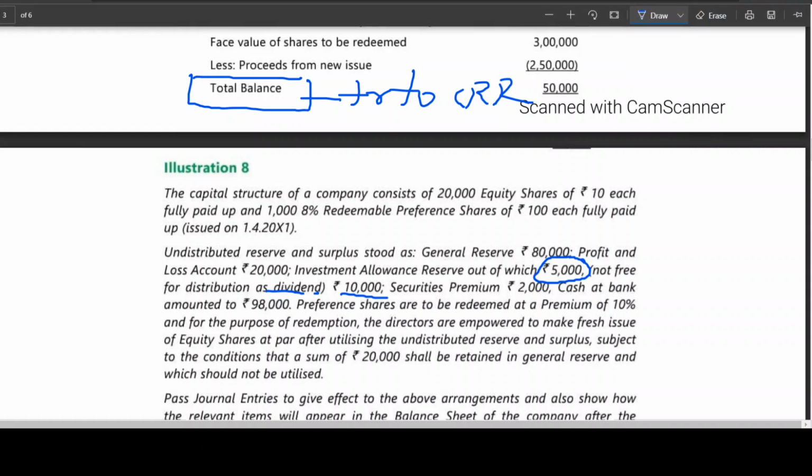Preference shares are redeemed at a premium of 10%. And for the purpose of redemption, the directors are empowered to make a fresh issue of equity shares at par after utilizing the undistributed reserve and surplus, subject to the condition that a sum of rupees 20,000 shall be retained in general reserve and which should not be utilized.